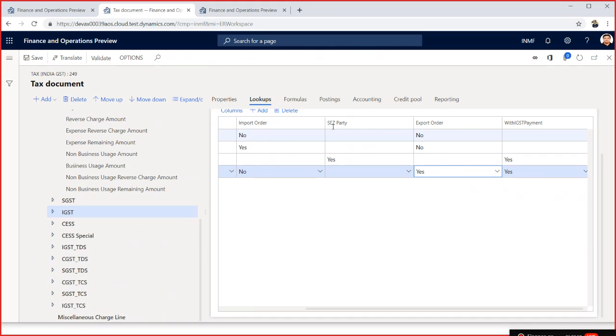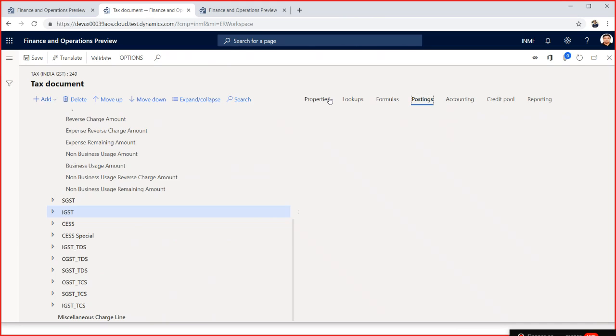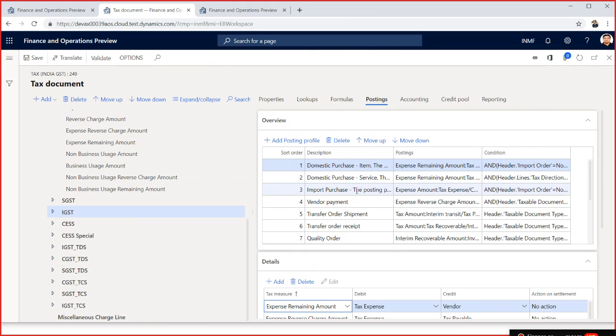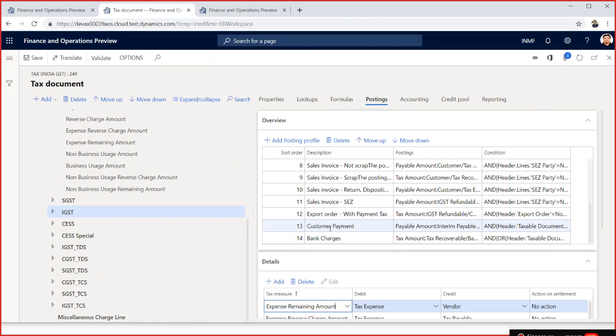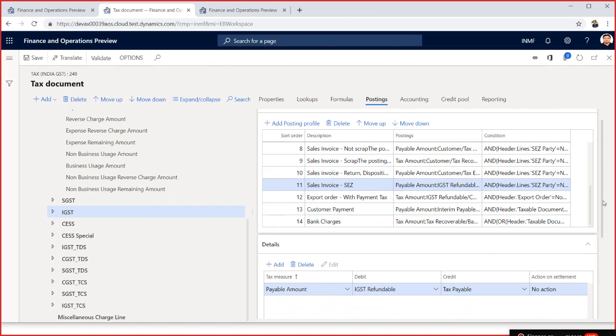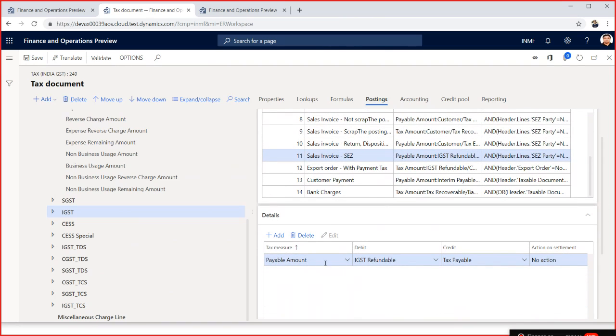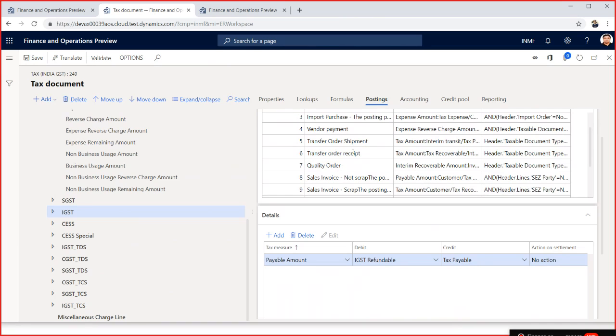And the second change you have to make is for the posting. In the postings you have to add sales invoice for SEZ, and there you have to define a posting profile, IGST refundable to tax payable. And you have to do a similar thing for export as well.